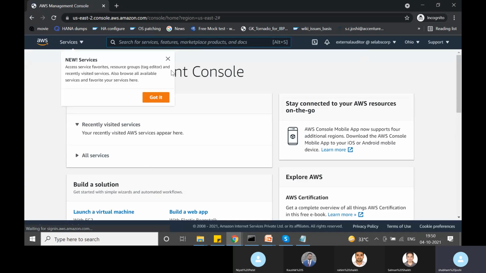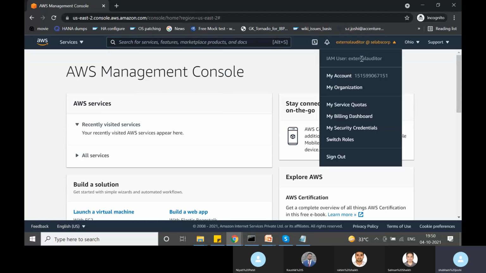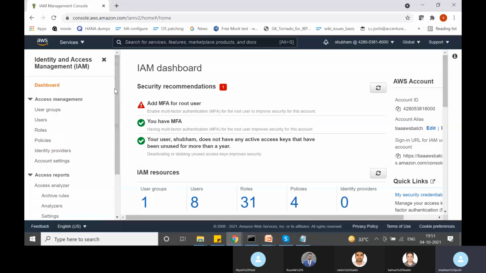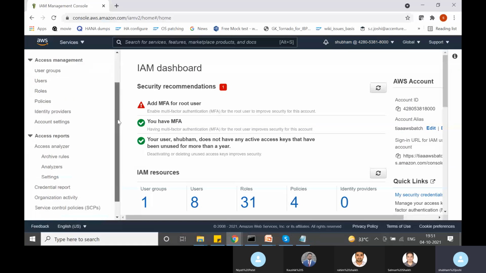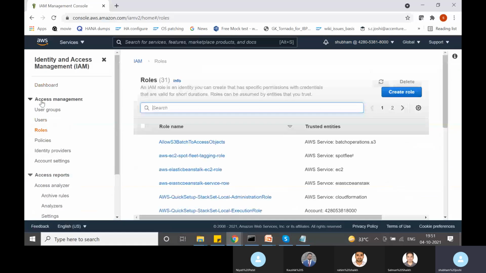Okay, so I am inside this AWS account. Go to, where is that? Okay, roles. So I will create a role here.